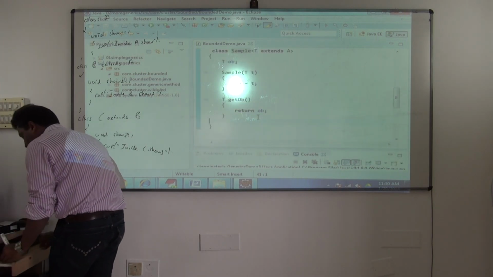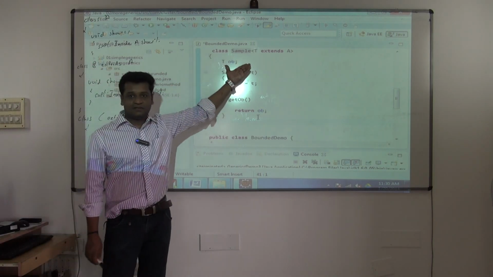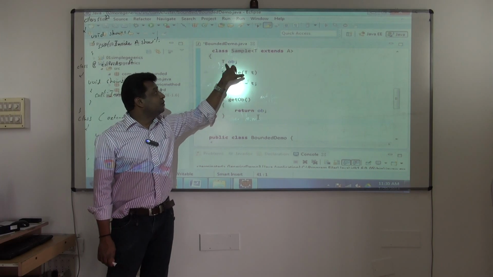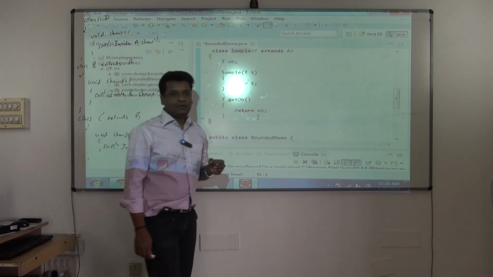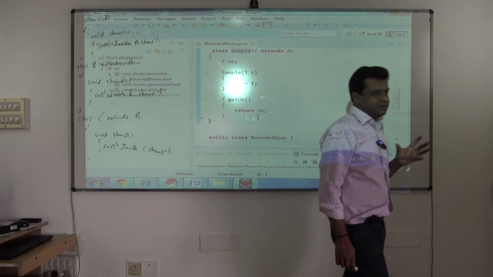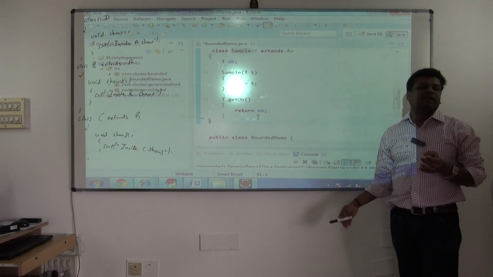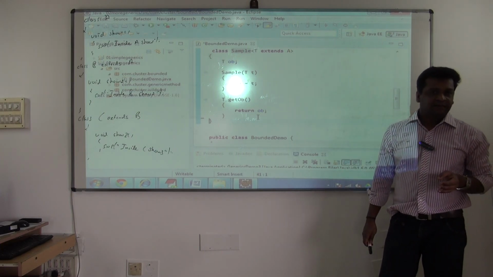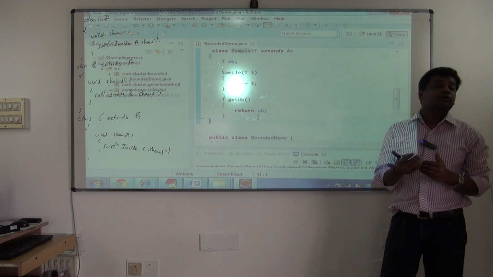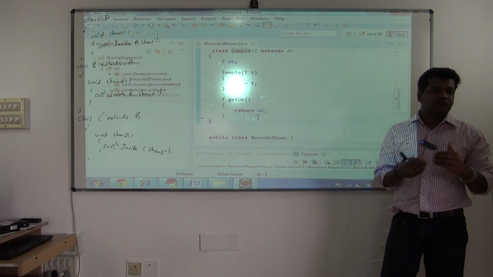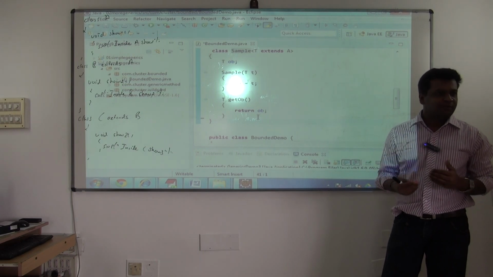Same simple class, but it can use what? It's a generic class. But whatever T you are going to use, it should be extending what? Compulsorily A type. So you are binding now. It's called an upper bound. Upper bound means A or any subclass of A. Any subclass means up to A, not more than A. It means I cannot bind what? Object. Because the superclass of A is Object.